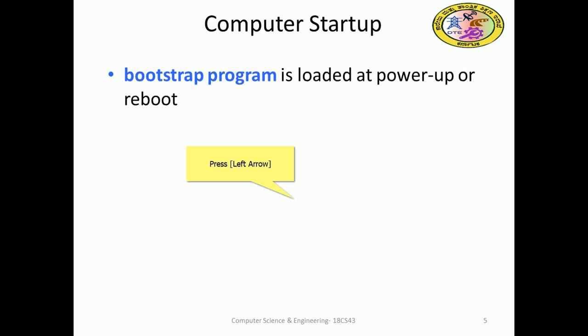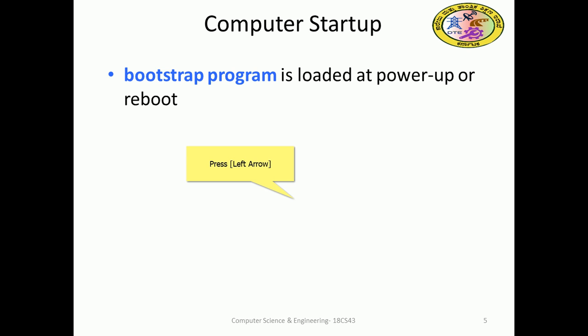On startup, the bootstrap program is a loader which sets up the system at the beginning. As soon as you switch on the computer, a responsible program will load the OS and its allied parts, the BIOS and various other linkers and loaders.